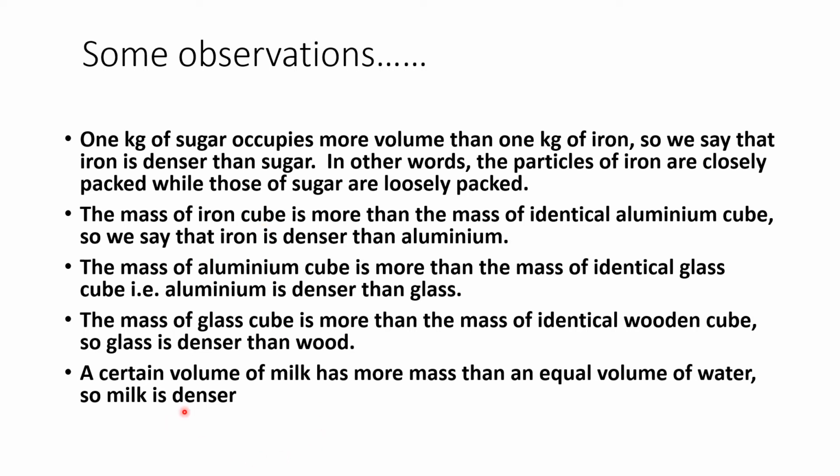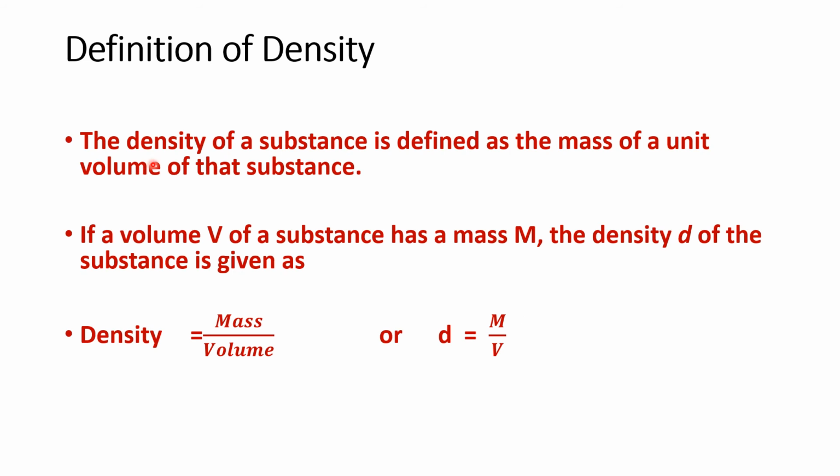Then in terms of liquids, we know milk has more mass than an equal volume of water. So we will say milk is denser. So we have to consider density as the mass of the same volume of substances. We have to take equal volumes and then see which has more mass, and we can say it is denser. So that's how we come to the definition of density. Very important: density of a substance is defined as the mass per unit volume of that substance.